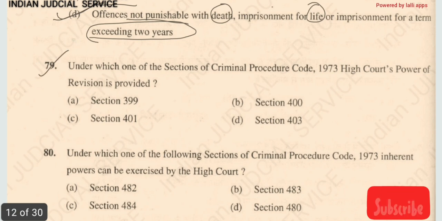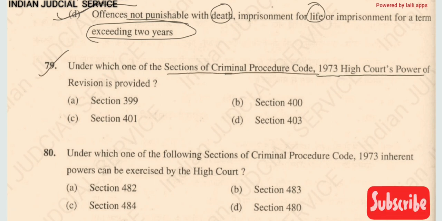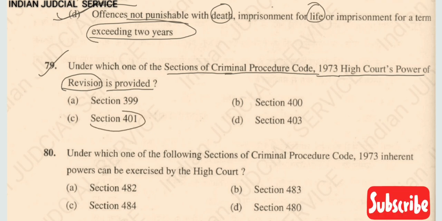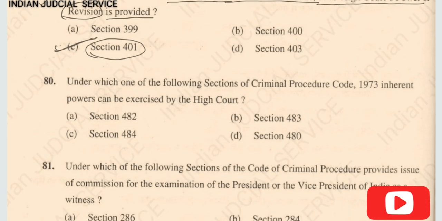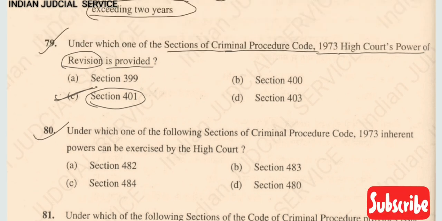Question number 79. Under which one of the sections of Criminal Procedure Code 1973 is the High Court's power of revision provided? This is very important here. The High Court's power of revision is provided in section 401. So the answer here is option C. And another important thing in this question is that the revision power of the session court is provided in section 399. This is very important here. So the answer of this question is option C.